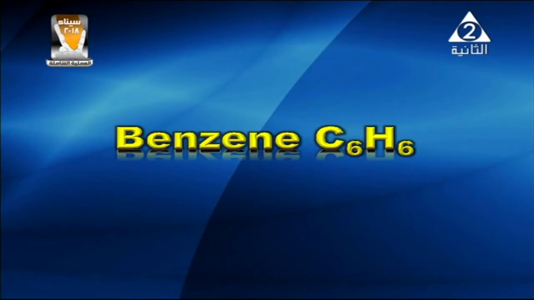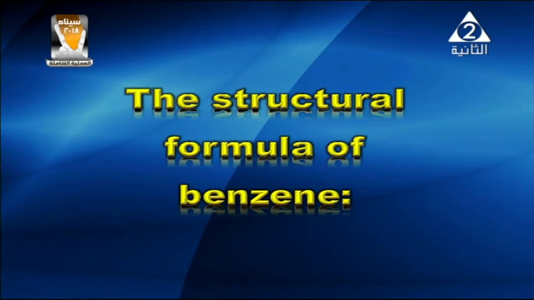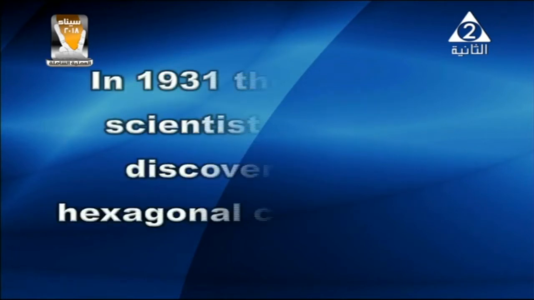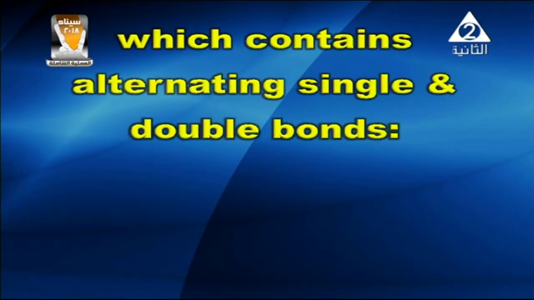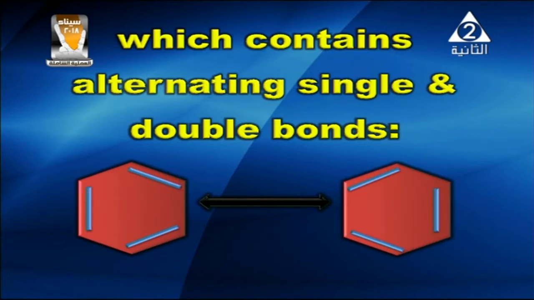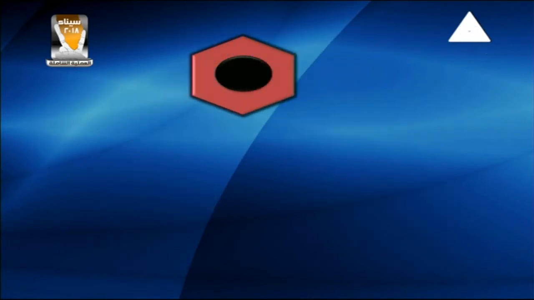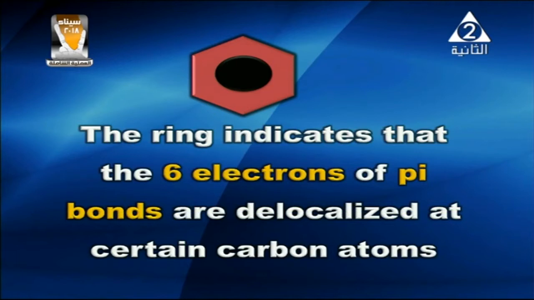Benzene has molecular formula C6H6. The structural formula of benzene: in 1931, the German scientist Kekulé discovered its hexagonal cyclic shape, which contains alternating single and double bonds. As shown on the screen, the single and double bonds are alternated in different ways. Here, my dear students, we can make a ring to indicate that the 6 electrons of the pi bonds are delocalized over the carbon atoms.